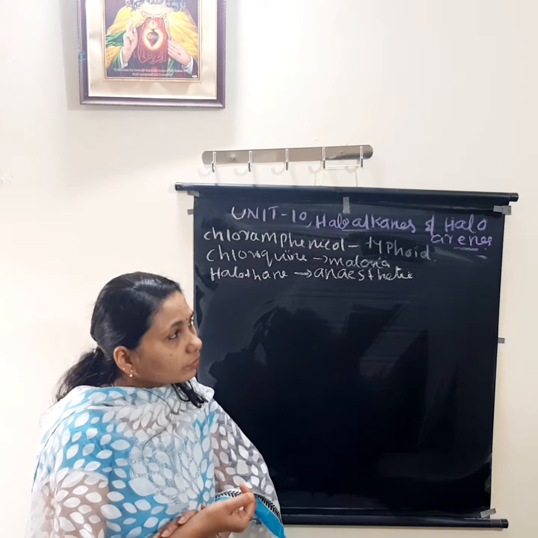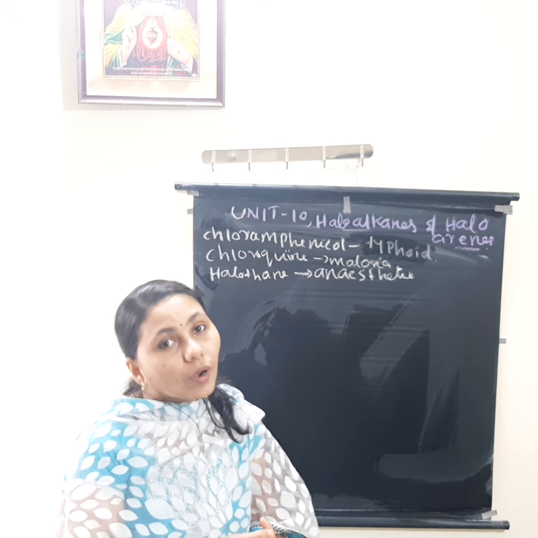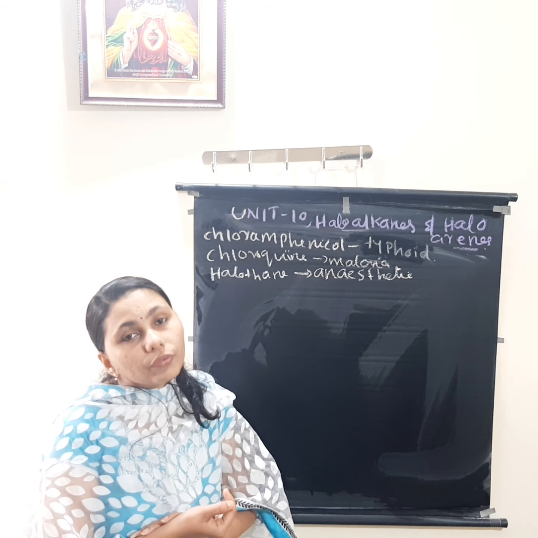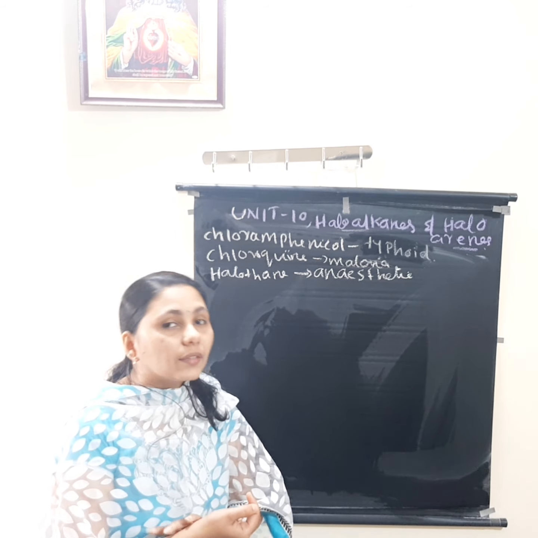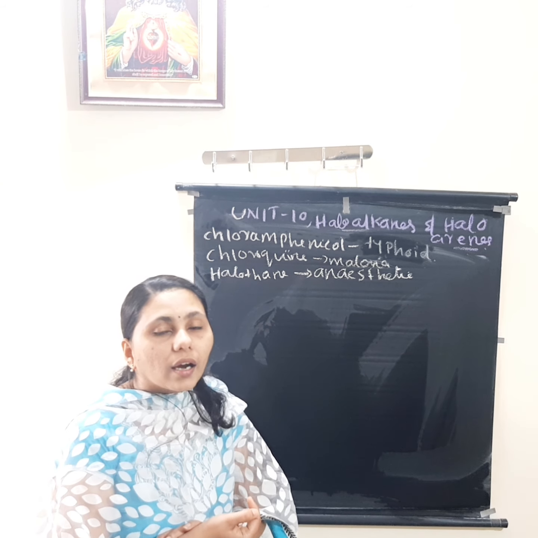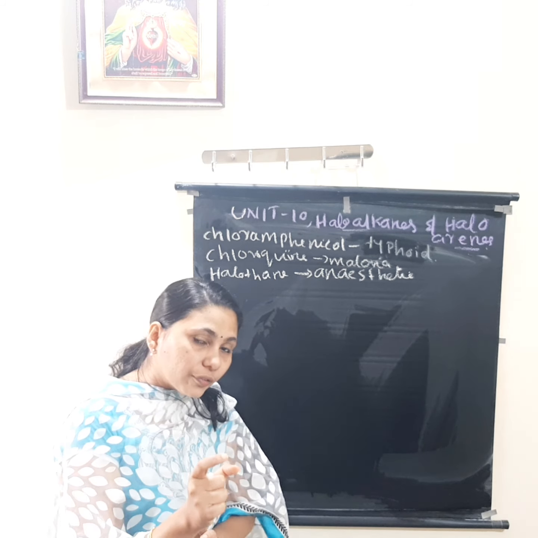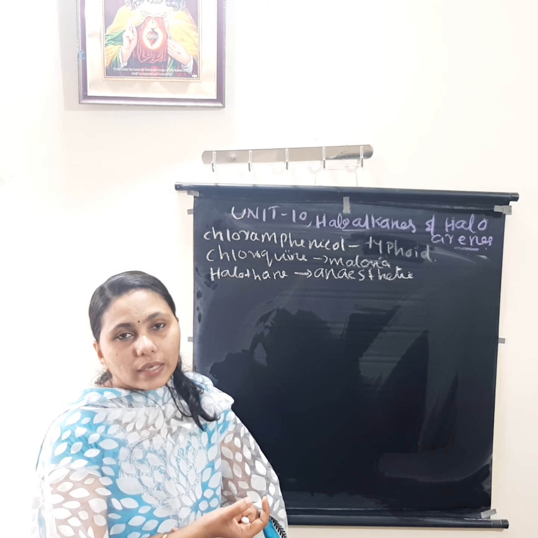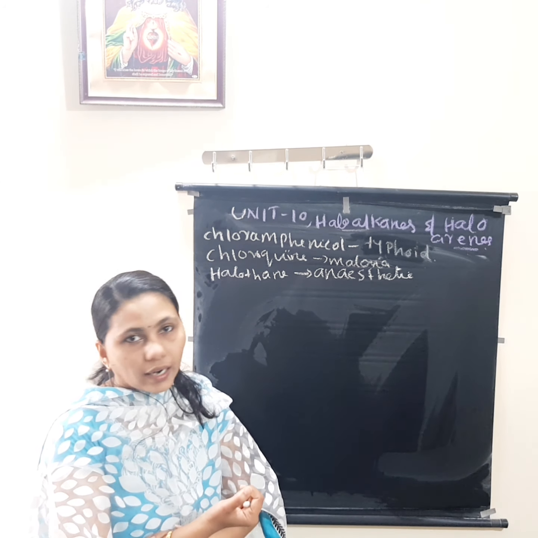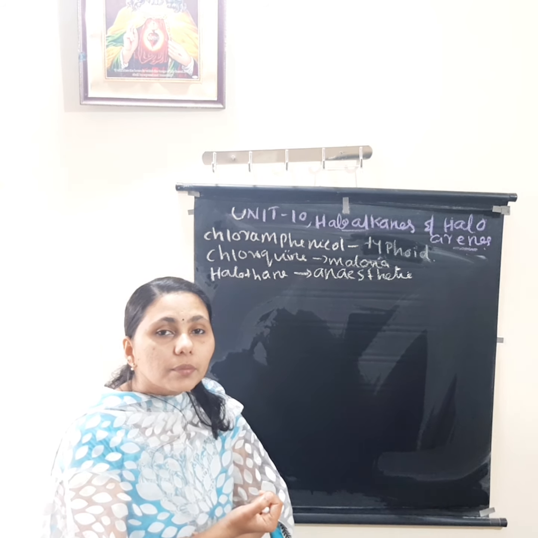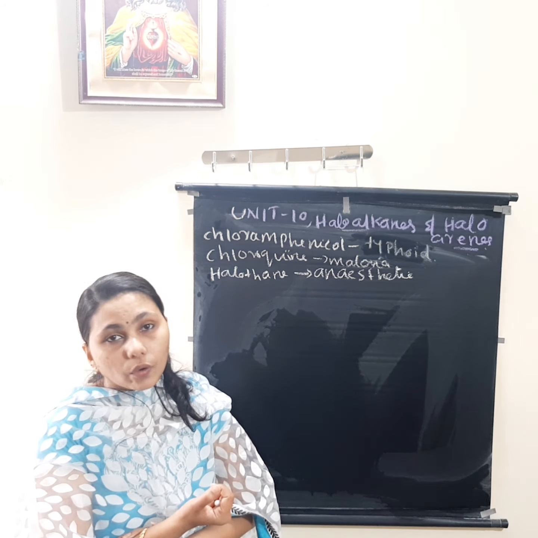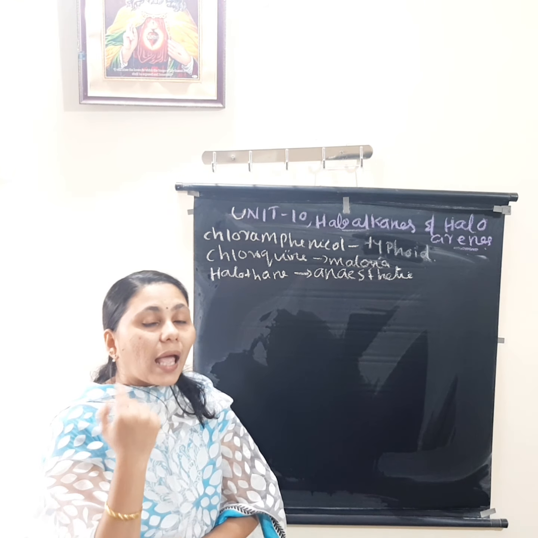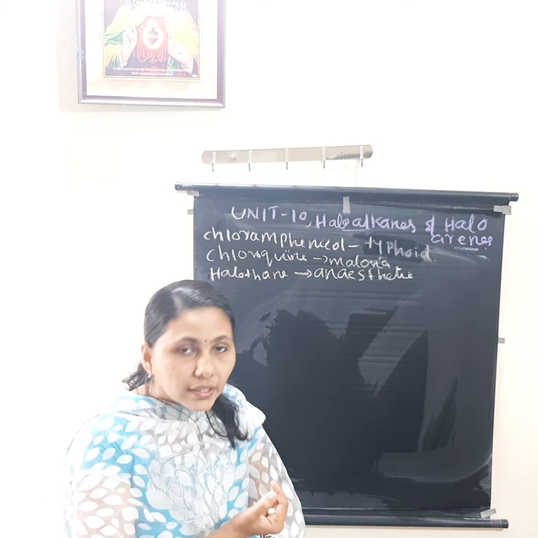Okay, so what are haloalkanes and what are haloarenes? They are halogen derivatives of which one? Alkanes and which one? Aromatic compounds. They are halogen derivatives of aliphatic and aromatic hydrocarbons. We know aliphatic hydrocarbon means which one? Example: alkanes, alkenes, alkynes, etc. Aromatic means which one? Benzene containing compounds are known as aromatic. So they are halogen derivatives of aliphatic hydrocarbons and aromatic hydrocarbons.